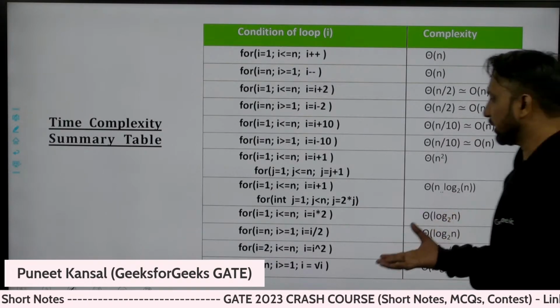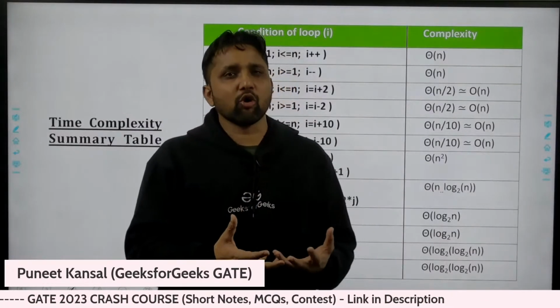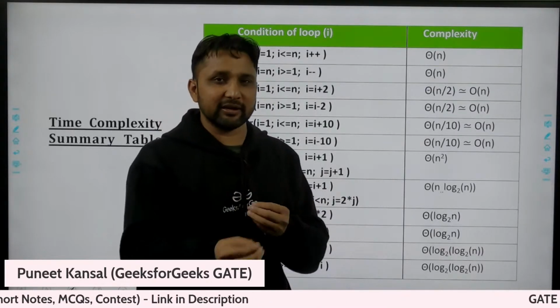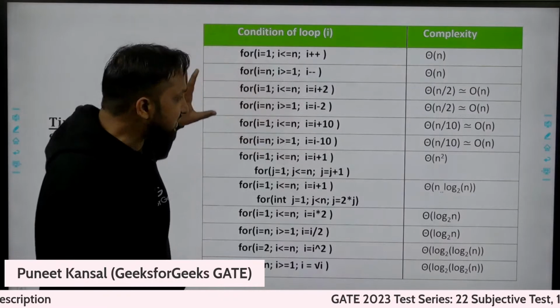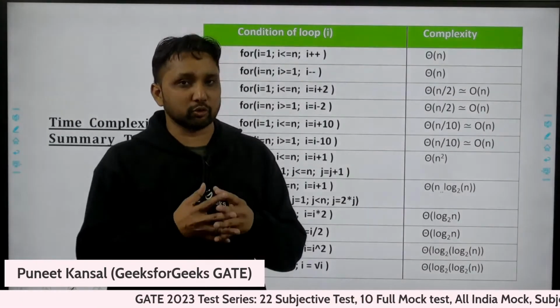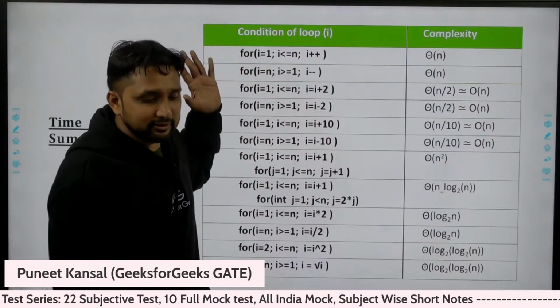After that, you just need practice. You know how many times this loop is executing, that loop is executing, and they can make little tricks. But the base is this. The base is covered, and after that you need to practice, because they are playing with these things only.